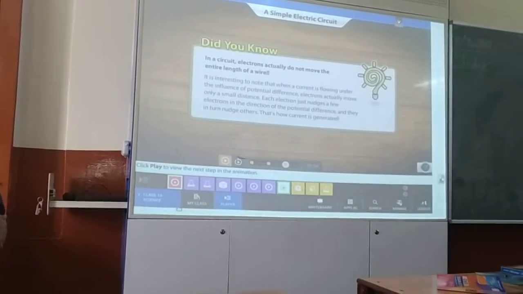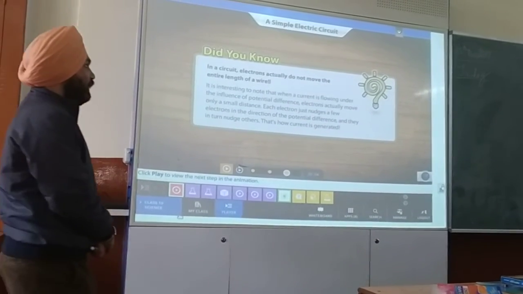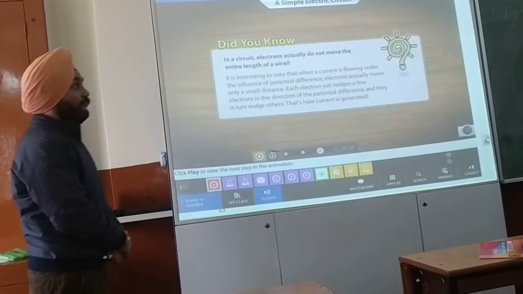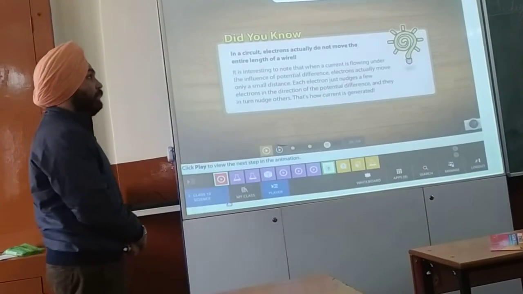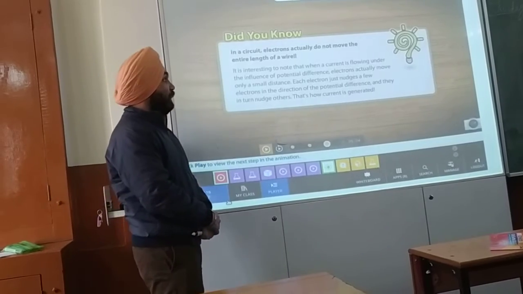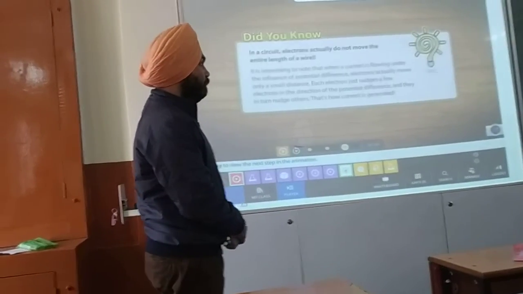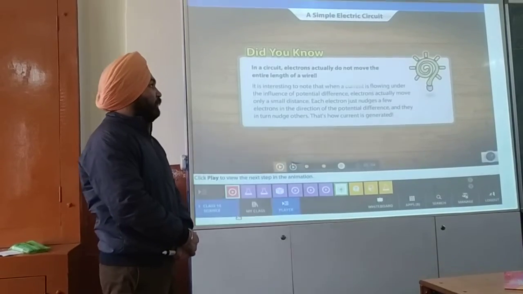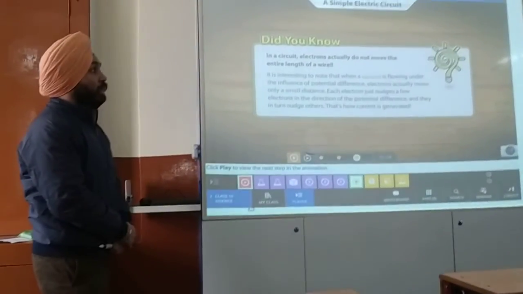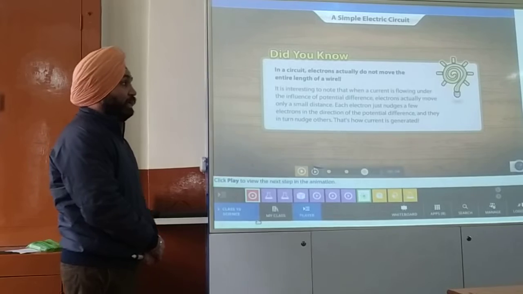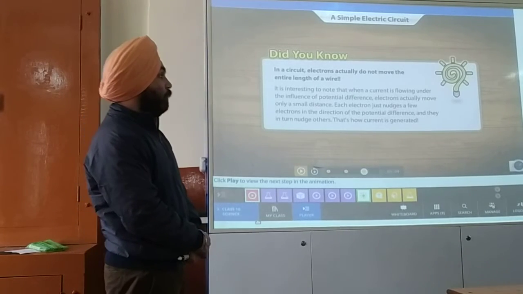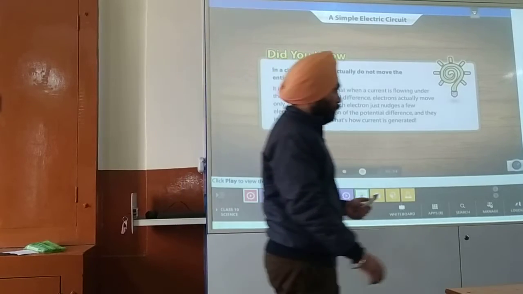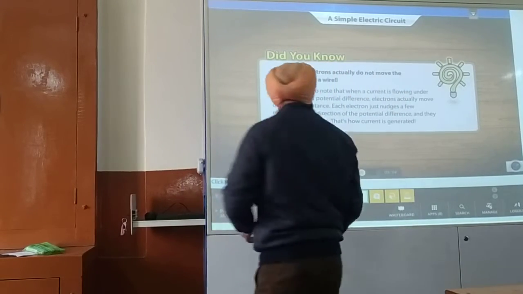In a circuit, electrons usually do not move the entire length of the wire. It is a fact. In a circuit, electrons actually do not move along the entire length of the wire. Why does it happen? The reason is that when current is flowing under the influence of potential difference, electrons actually move only a small distance. So there is a small concept behind this.